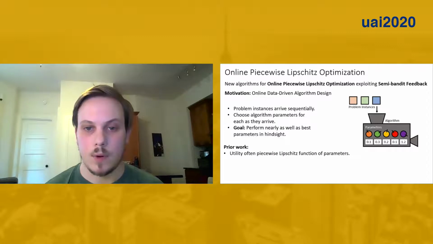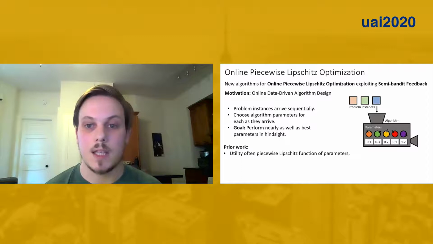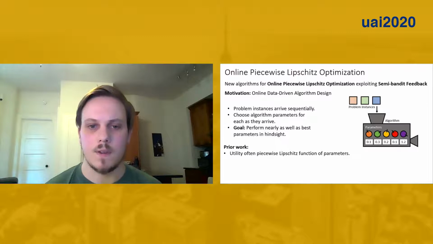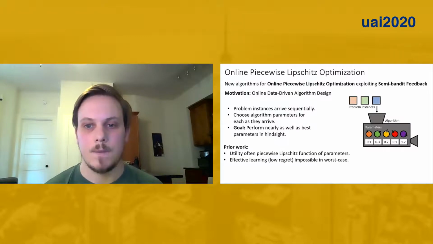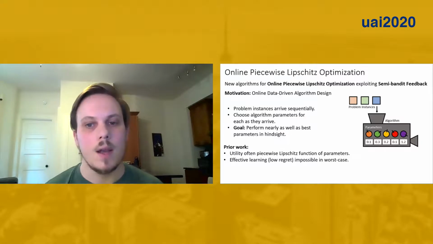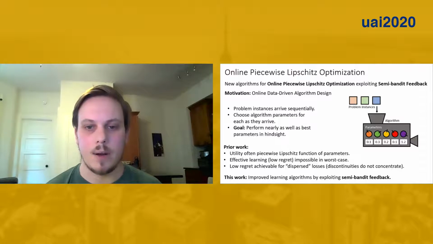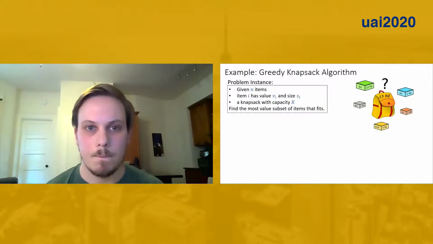Prior work on data-driven algorithm design shows that for many parametric algorithm families, the utility we care about optimizing is a piecewise Lipschitz function of the algorithm parameters. Roughly, this means that the utility is well behaved in large portions of the parameter space, but can have jump discontinuities. It's well known that no regret learning is not possible in the worst case for these types of functions, but when they satisfy a natural and mild dispersion condition, prior work shows that sublinear regret is possible. In this work, we design improved algorithms that exploit additional structure in data-driven algorithm design problems that gives rise to efficiently computable semi-bandit feedback, and we'll talk about how that improves the algorithms in a little bit.